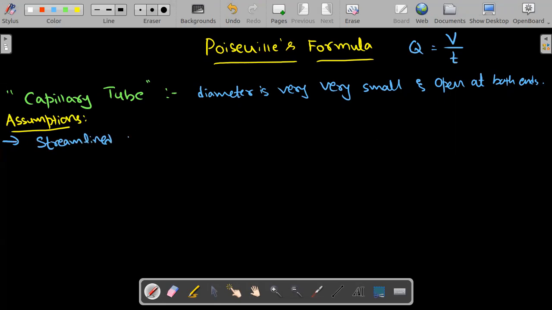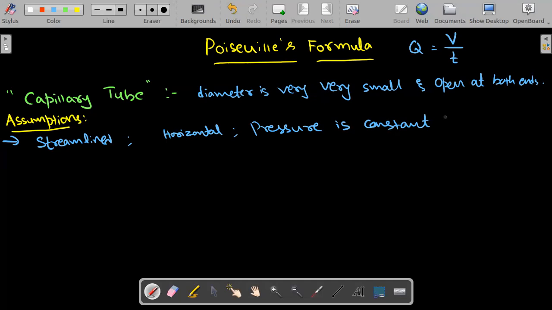The capillary tube you choose is horizontal, so that gravity doesn't affect it. And the pressure is constant across any cross section you choose.